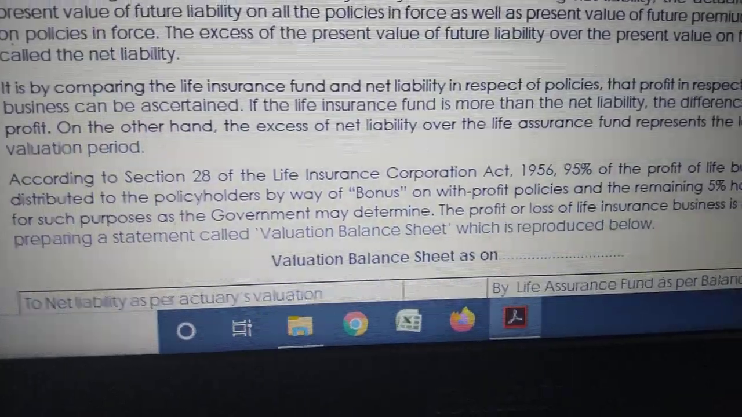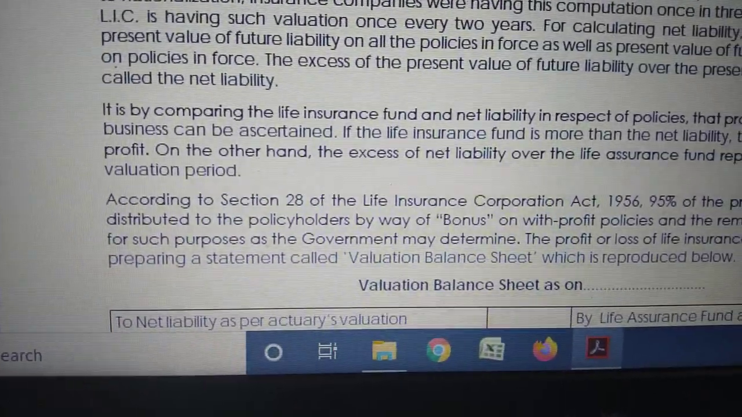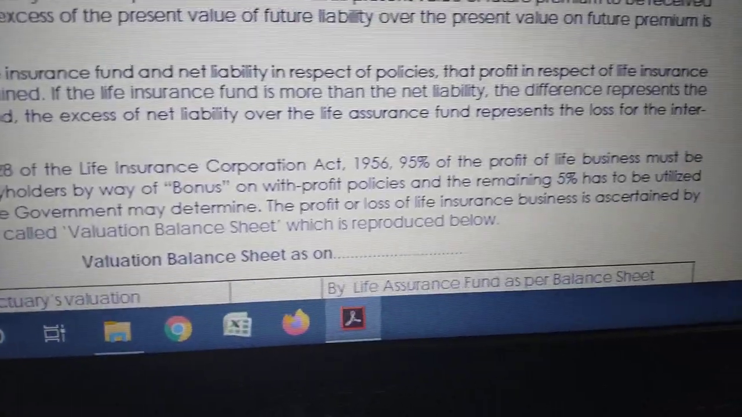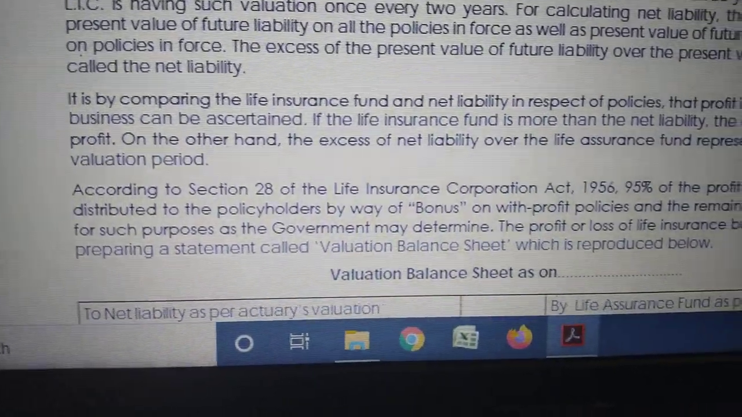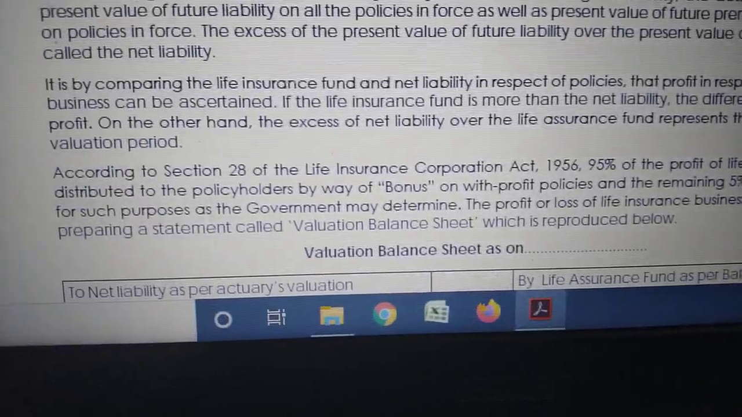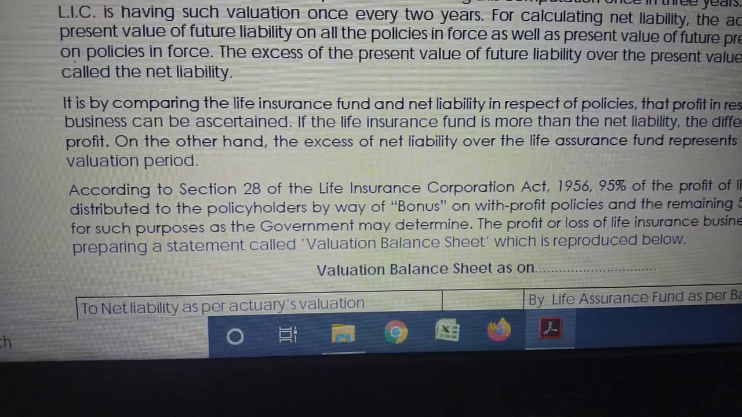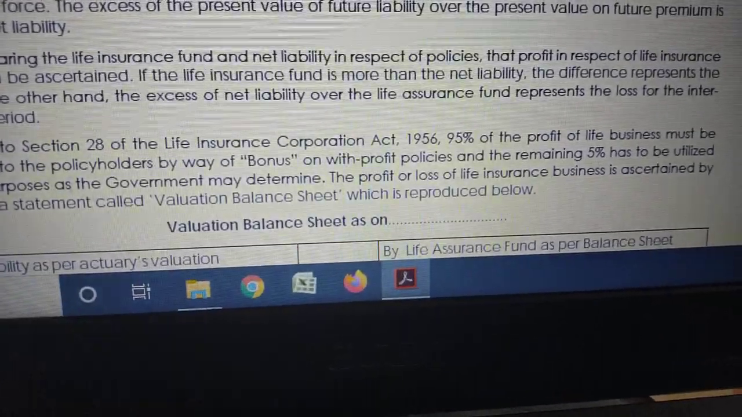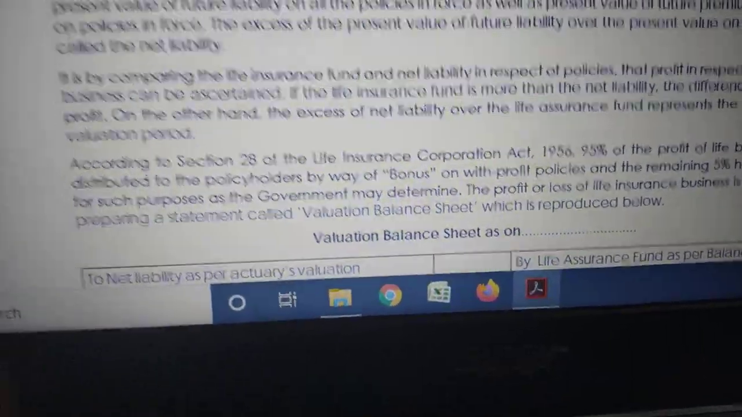According to section 28 of the Life Insurance Act, 95% of the profit of the business must be distributed to the policyholders by way of bonus on with-profit policies, and the remaining 5% has to be utilized for such purpose as the government may determine. What they are trying to say is that 95% of the present year profit should be distributed to policyholders by way of bonus. The remaining 5% is to be utilized for such purpose as determined by the government.